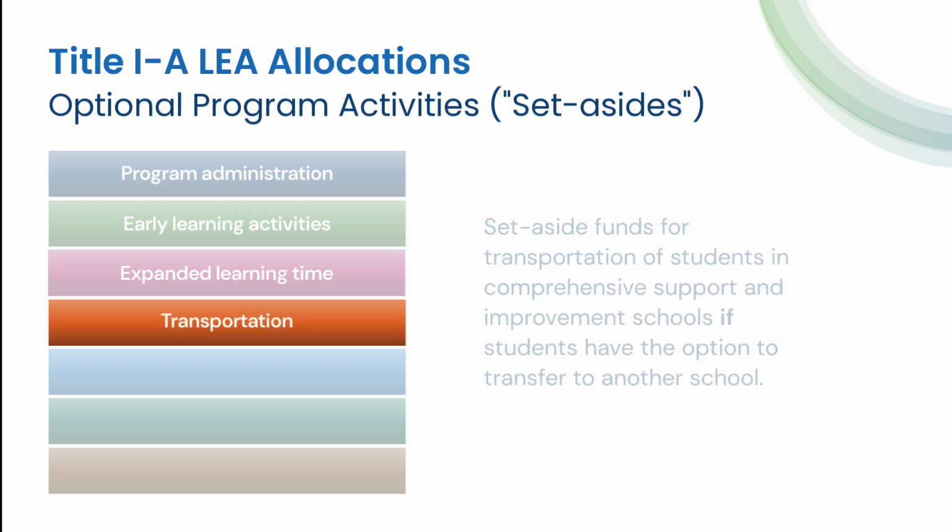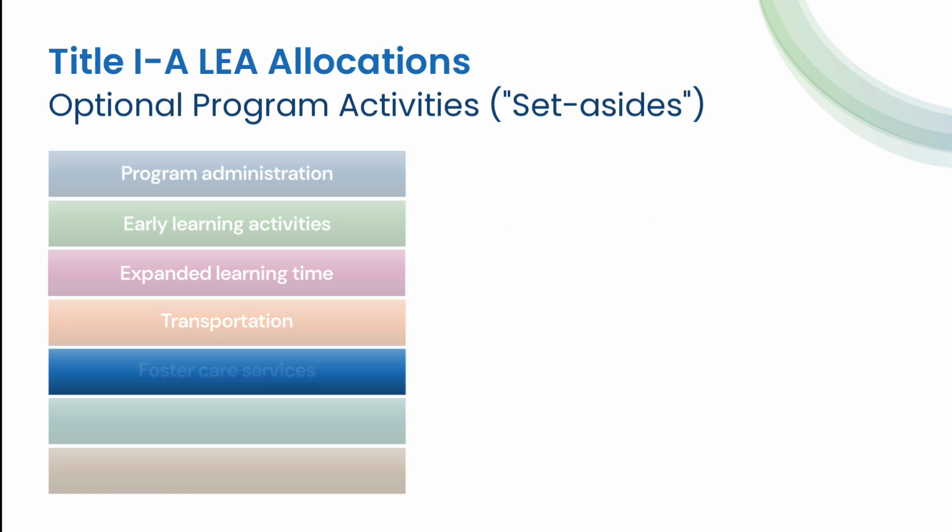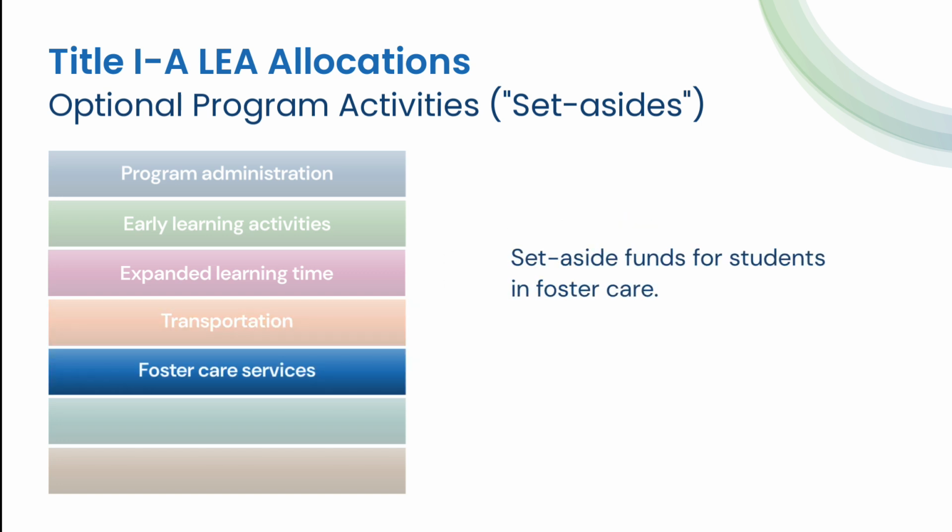Transportation. You can choose to provide transportation for students in comprehensive support and improvement schools if the district offers these students the option to transfer to another school. Foster care services. You can set aside funds to assist with the provision of services for students in foster care, which may include additional costs to transport children to their schools of origin.